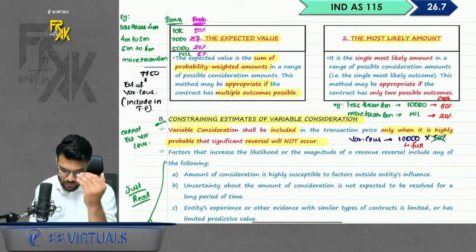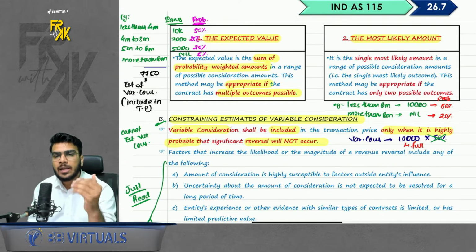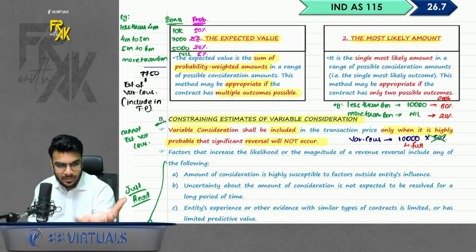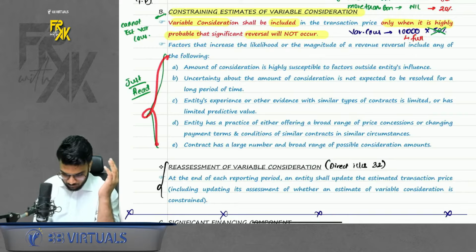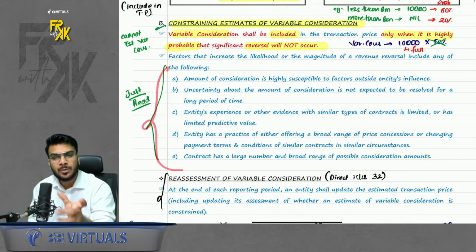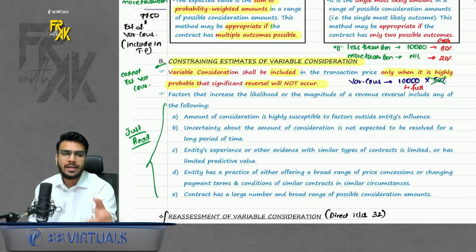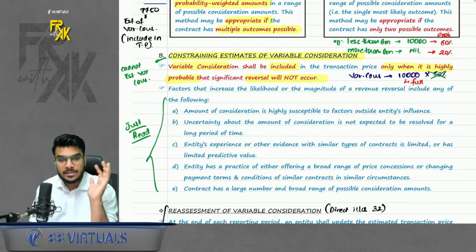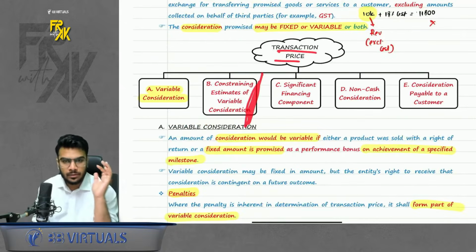Okay, next, constraining estimates of variable consideration. This simply means if you are unable to estimate the amount of variable consideration, or there are some constraints in estimating it, then it will not form part of your transaction price. There are a few indicators given which will help you know that here it is not possible for you to identify the variable consideration. So in this case, you will not include it in the transaction price. Is this clear till here? So this was the second point of transaction price.